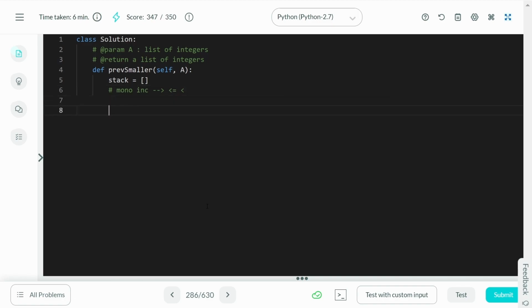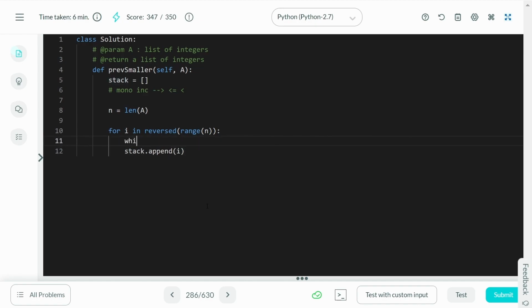Cool. So let's start iterating for all the elements in the range of n, where n is the length of A. Now, is it going to be the range of n? Remember, we're looking for the previous smaller element, so we actually have to reverse the range, because we're looking for the previous element. Now I want to give every single element a chance to exist, so I'm going to do stack.append.